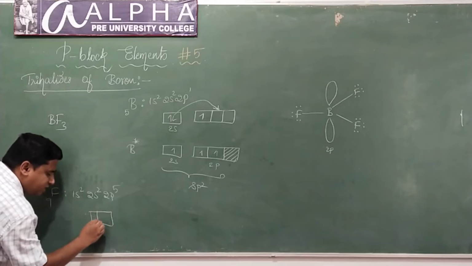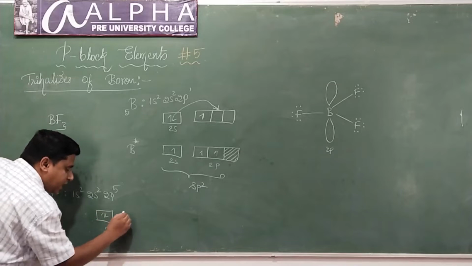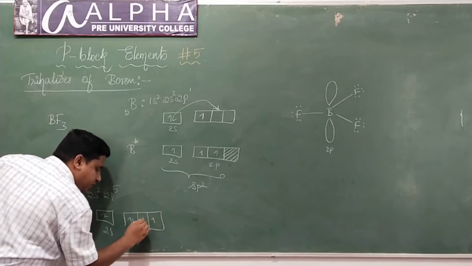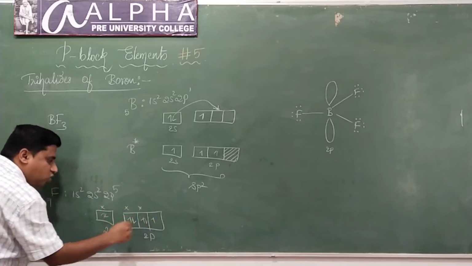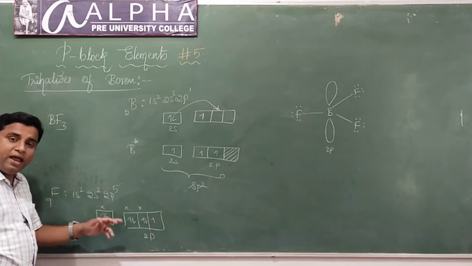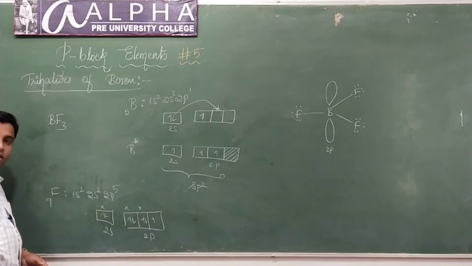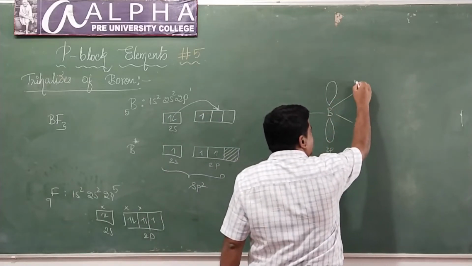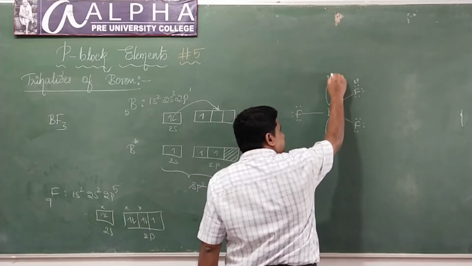There are 2 electrons in the 2s orbital, and there are 5 electrons in the 2p orbital like this: 1, 2, 3, 4, 5. Look here. 1 lone pair, 1 lone pair, 1 lone pair, isn't it? So there are lone pairs of electrons in the 2p orbital and 2s orbital of fluorine. So fluorine has lone pairs of electrons in the 2p orbital. This is the vacant 2p orbital of boron.